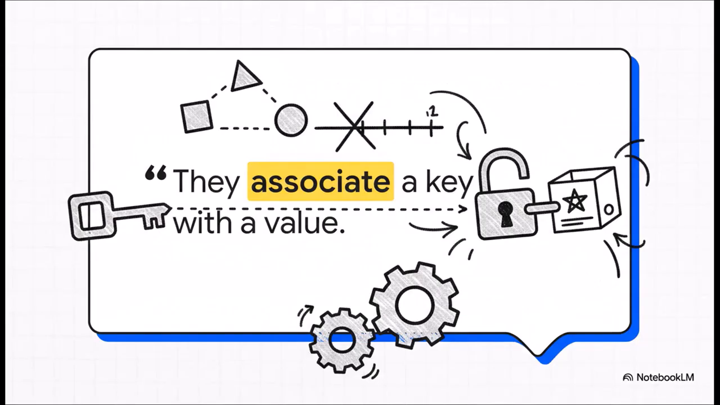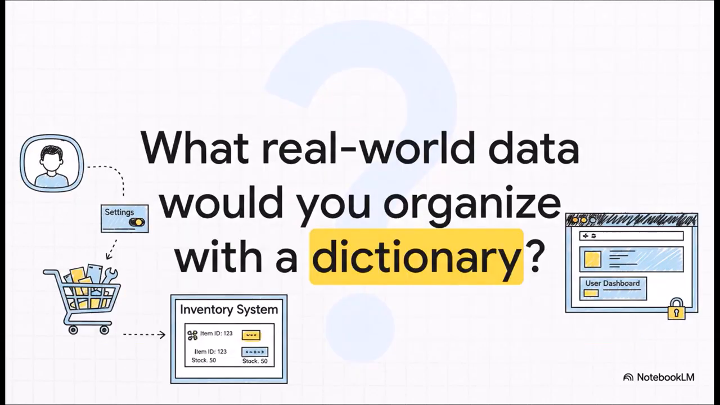If you remember just one thing from all of this, let it be this sentence. Dictionaries are not about what position something is in. They are all about association. They exist to answer one question, and one question only. What is the value associated with this specific key? And that's what I want to leave you with.